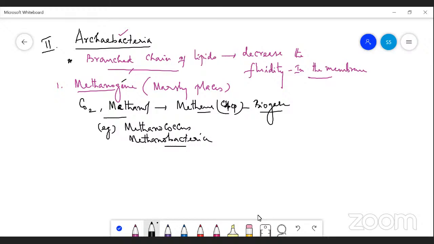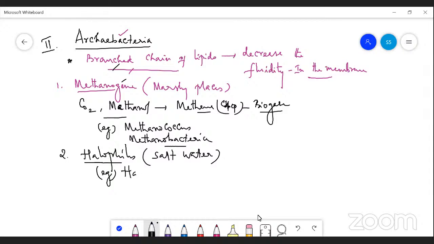The second one is halophiles. It is another archaebacterium. Halophiles can survive extreme salt conditions, salt waters. How do they survive extreme salt conditions? Because of the presence of branched chains of lipids. That is why they can easily survive extreme salt conditions. Halo means salt water. An example of halophiles is Halococcus.